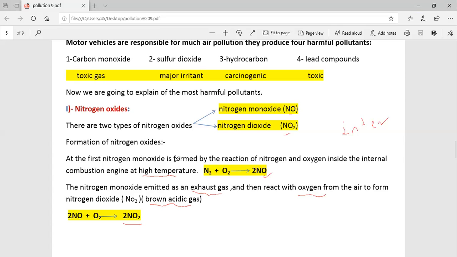When nitrogen monoxide is emitted from motor vehicles, it reacts with oxygen to form nitrogen dioxide. This is the formation of nitrogen oxides.